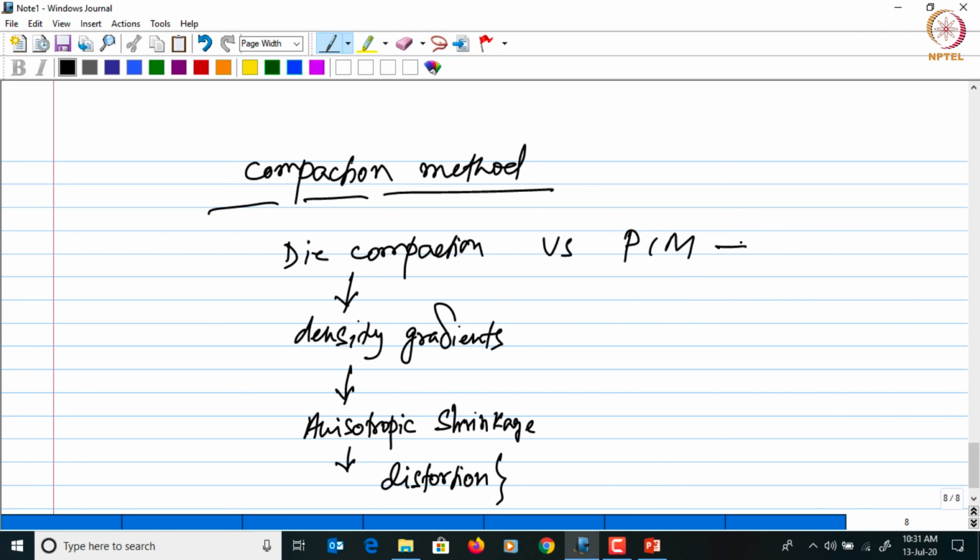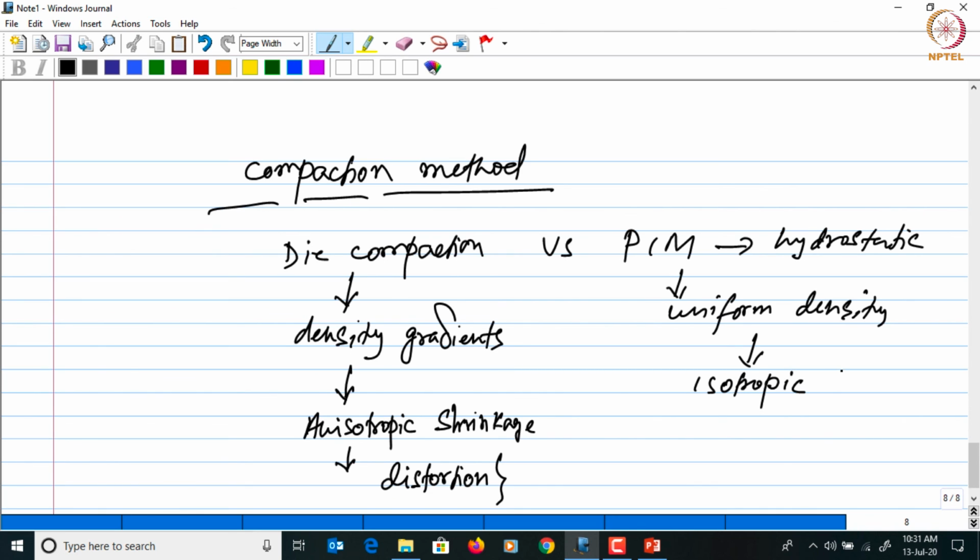PIM on the other hand is hydrostatic in nature and gives rise to uniform density. And this will lead to isotropic shrinkage and hence a better dimension control with minimum distortion of the part can be achieved.